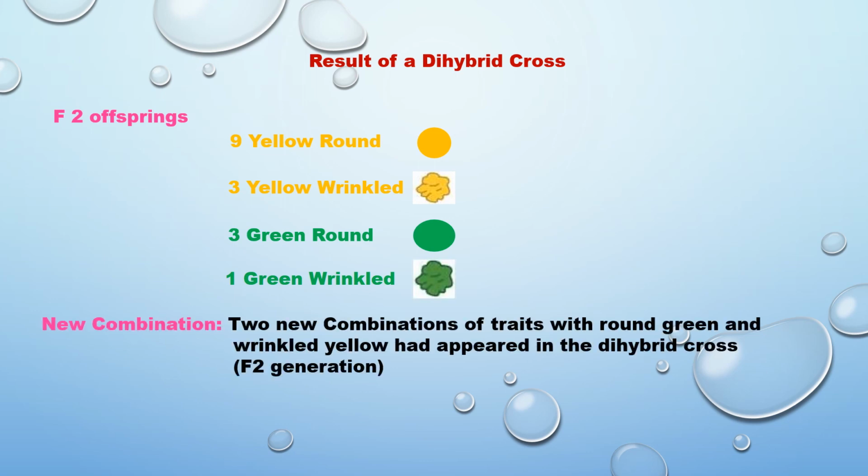Two new combinations of traits, round green and wrinkled yellow, appeared in the dihybrid cross in the F2 generation. Totally we get 9:3:3:1, 16 plants, different kinds of plants in the F2 generation.